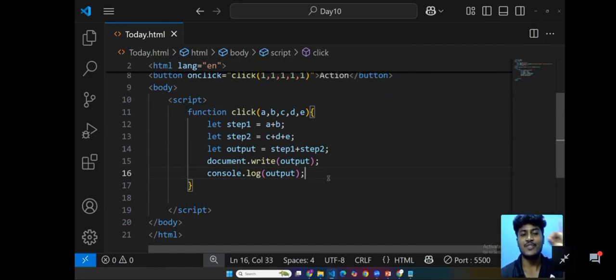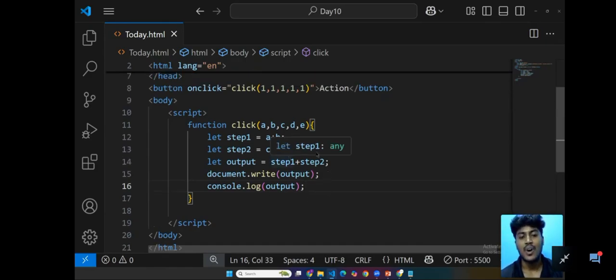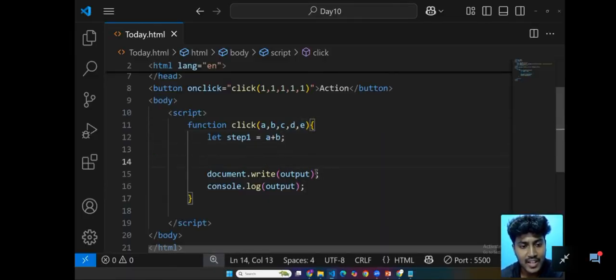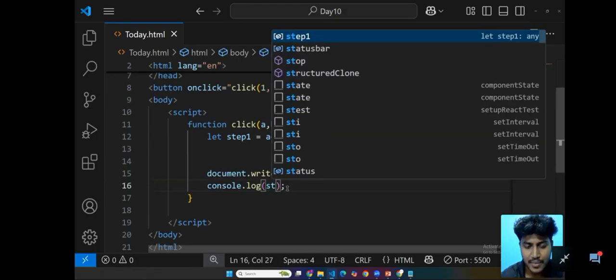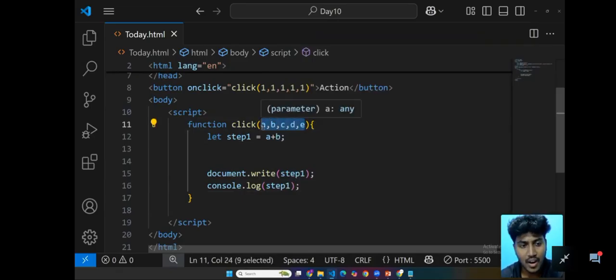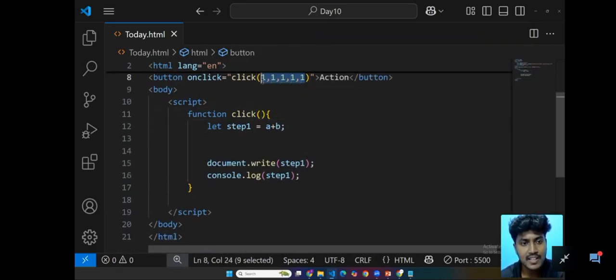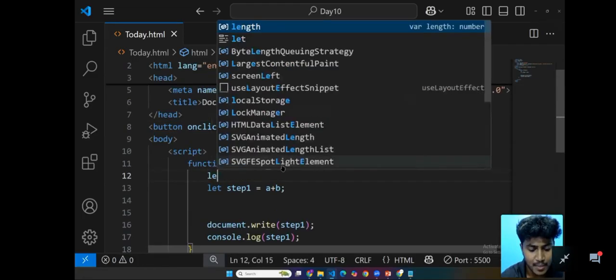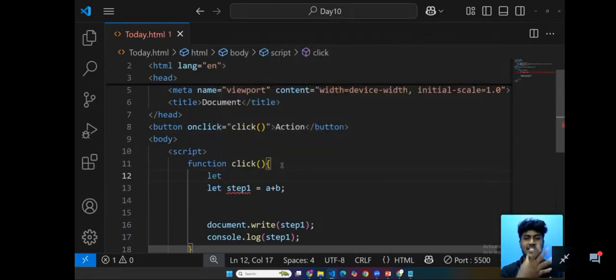Now we are going to check the first thing. We are going to declare the variable here. I'm going to do step 1 and then step 1. So here I'm going to remove all the things and declare the variable directly. I'm going to check, maybe this is the error.